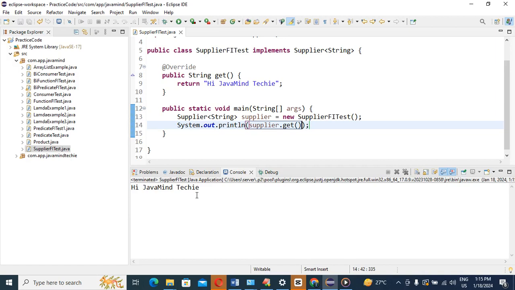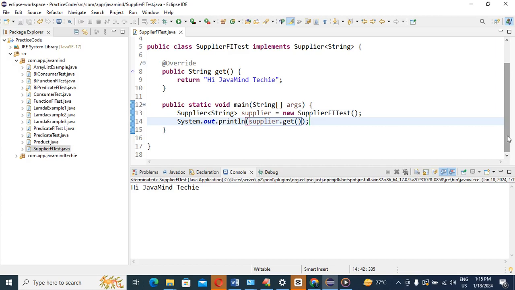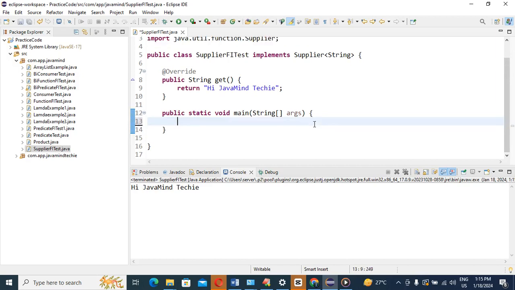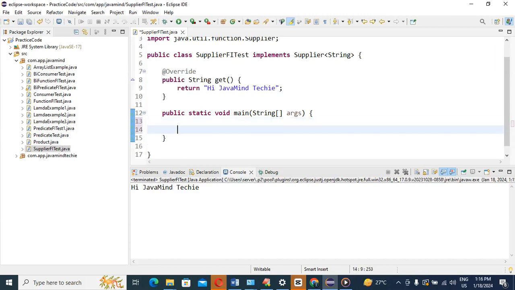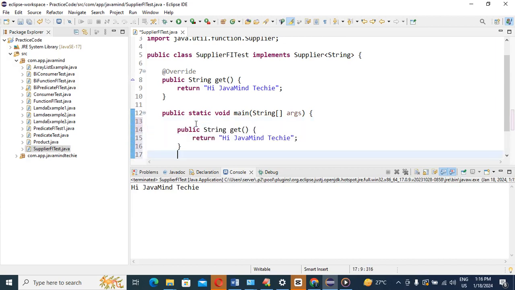Now our main motto is how we are going to convert this Supplier functional interface into a lambda expression, right? For that purpose we can remove this thing, we no need it. Copy this thing and paste it inside the main method.